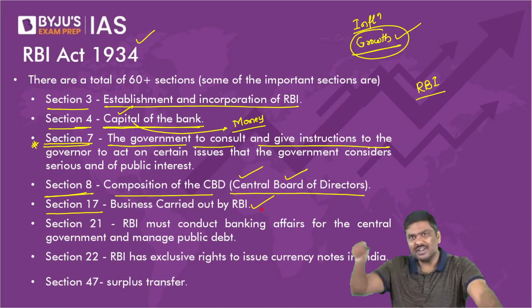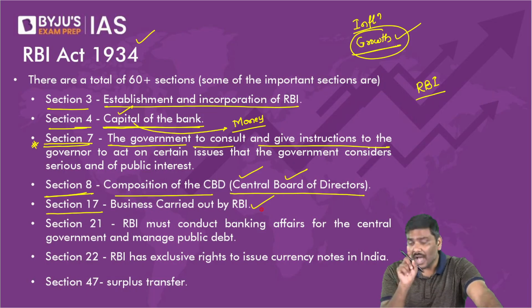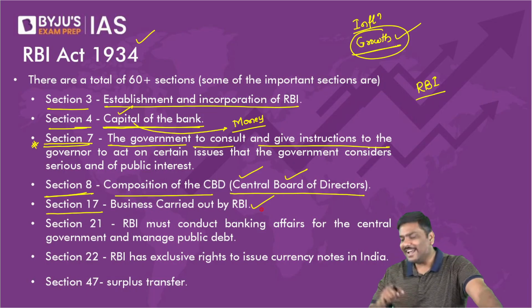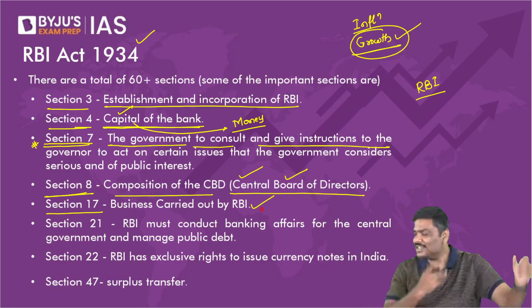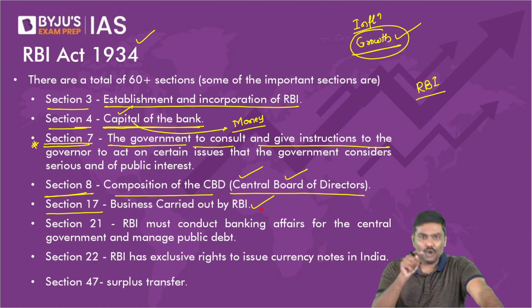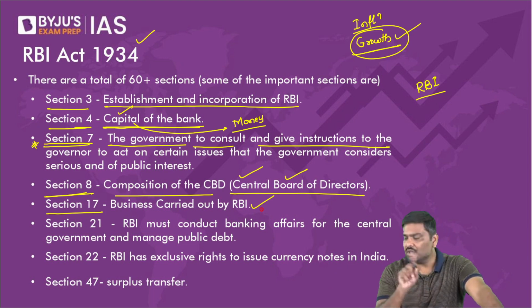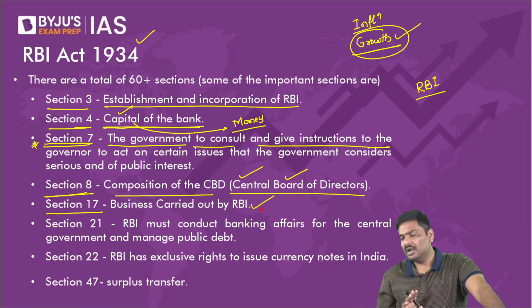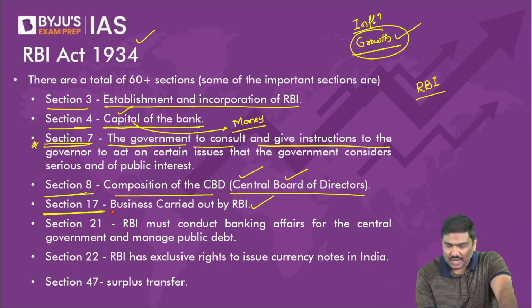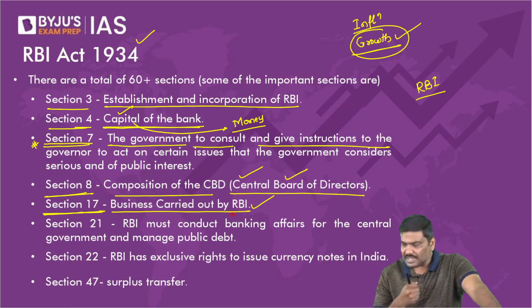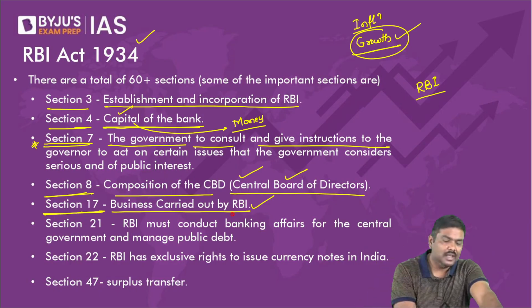The RBI Act says no, you cannot do that. Can RBI produce goods and services, start selling goods and services? The RBI Act says no, it will not be allowed.